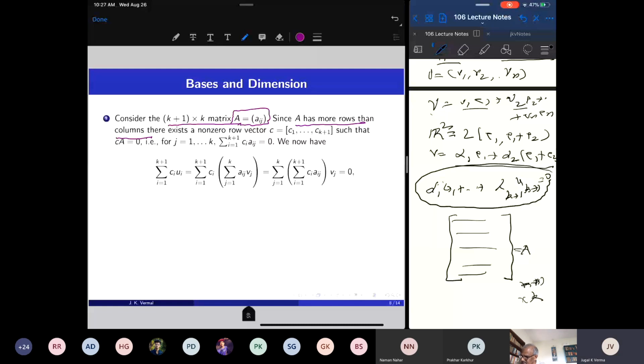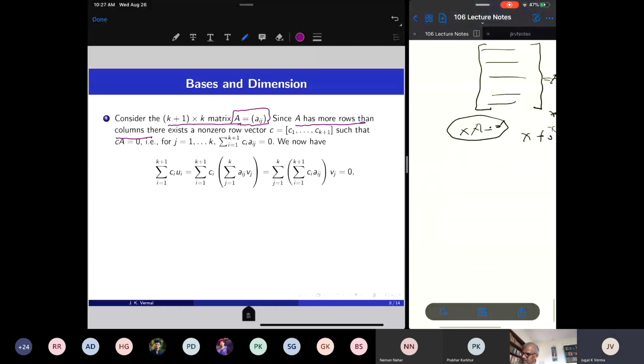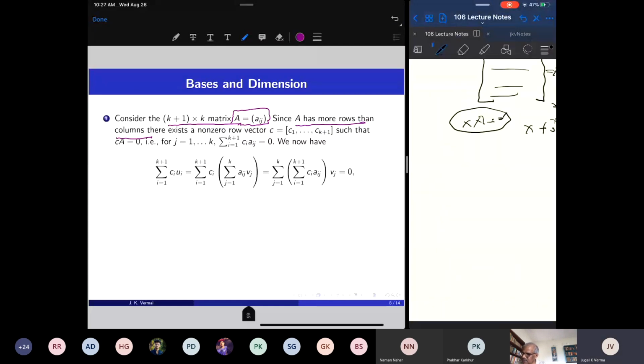Then I want to see that XA is 0, where there is a non-trivial X, that is, X is non-zero. Let us see why I can find a non-trivial X if I have a tall matrix. So instead, I look at A transpose.